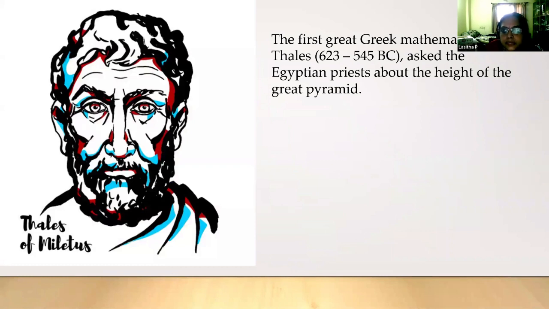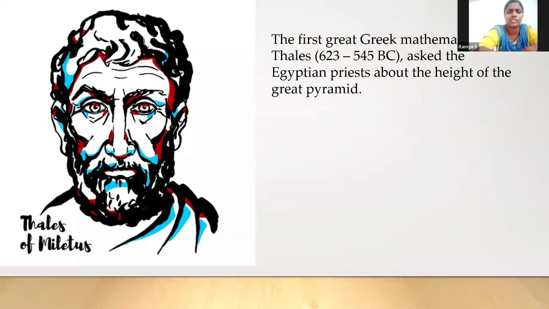So the first person who asked about the height of the pyramid is Thales. Teachers, which is a very important theorem he developed, the Greek mathematician Thales' contribution which we are learning: the basic proportionality theorem. Very good.